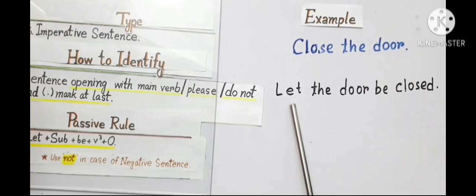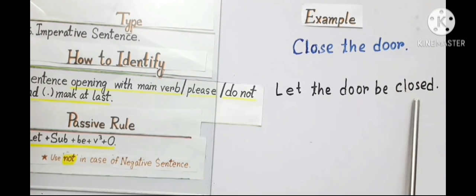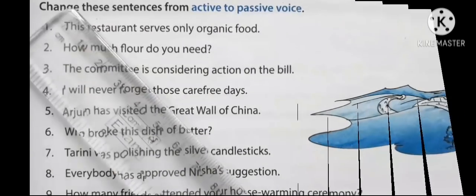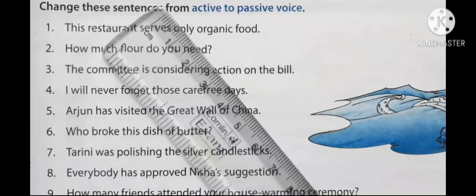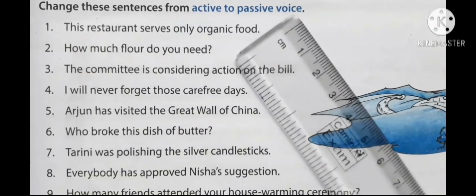The answer will be: let the door be closed. Let the door subject, be closed verb 3.